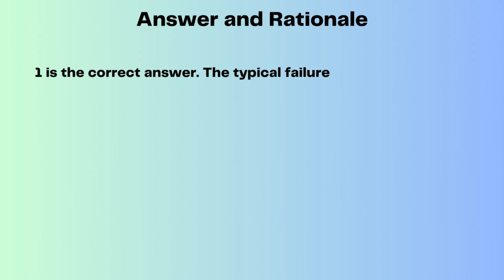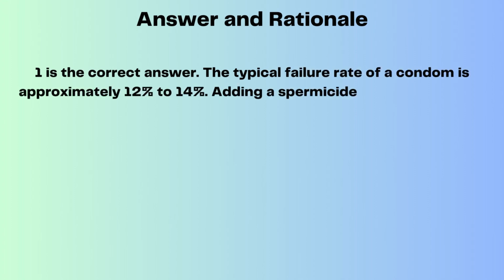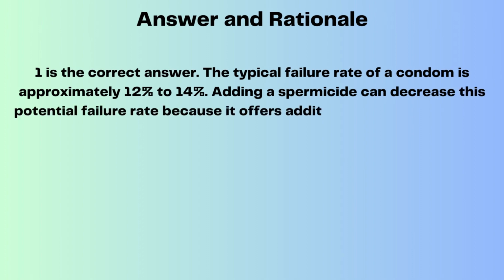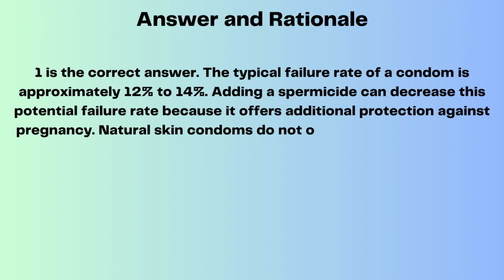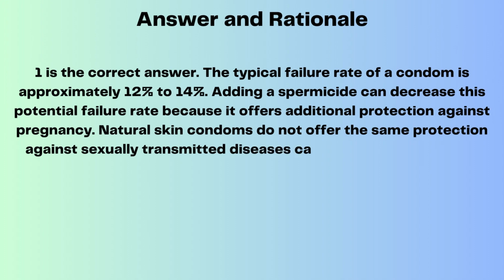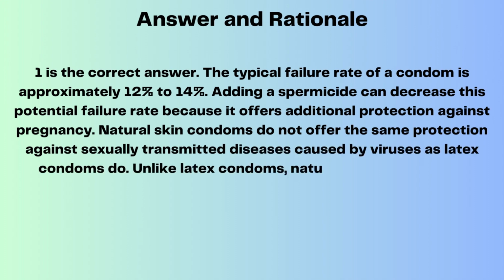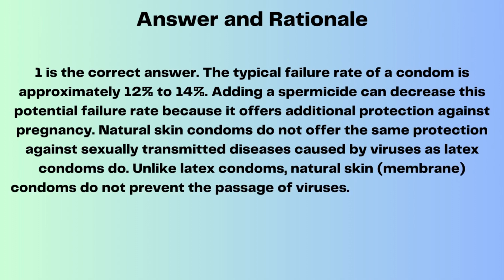The typical failure rate of a condom is approximately 12% to 14%. Adding a spermicide can decrease this potential failure rate because it offers additional protection against pregnancy. Natural skin condoms do not offer the same protection against sexually transmitted diseases caused by viruses as latex condoms do. Unlike latex condoms, natural skin membrane condoms do not prevent the passage of viruses.